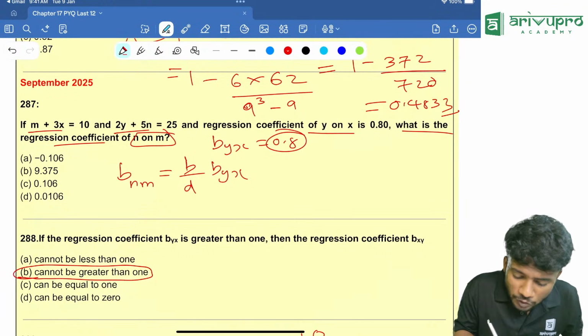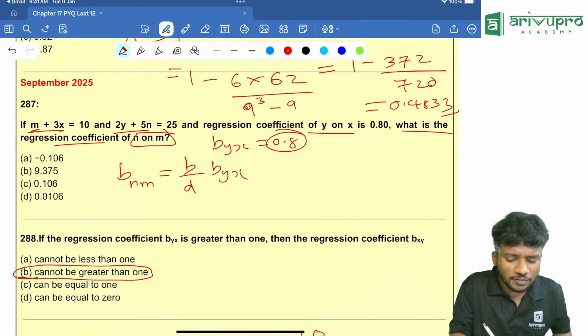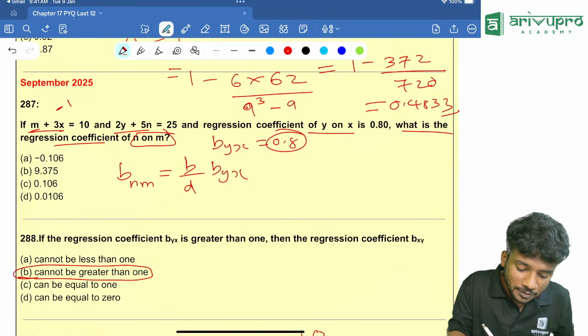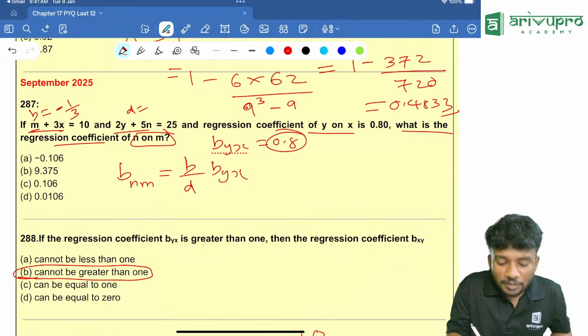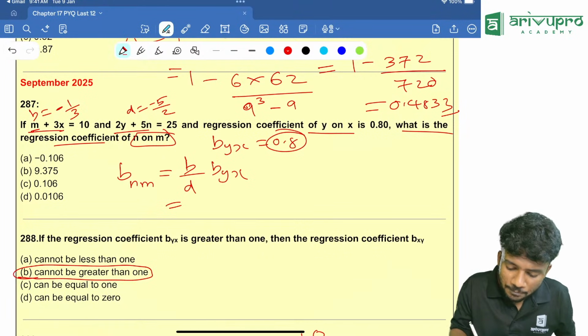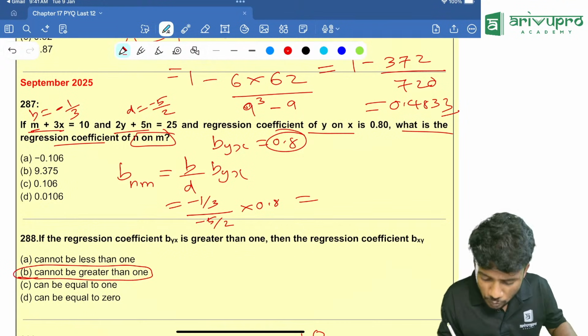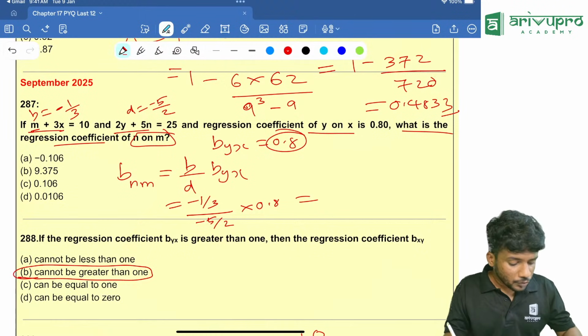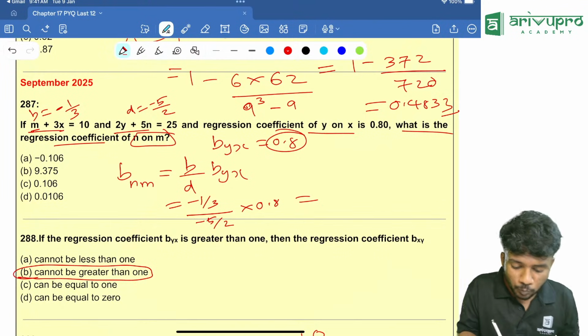So for the first equation, m and x are there. So minus of known by unknown, that means minus 1 by 3. Then the d value is how much? We are taking it as minus of known by unknown, that is minus 5 by 2. Substitute over here: minus 1 by 3 divided by minus 5 by 2 into 0.8. Take your calculator, people, just do that. You will get the answer very fast. We are using 1 by 3 divided by 5 by 2 multiplied with 0.8. You are getting it as